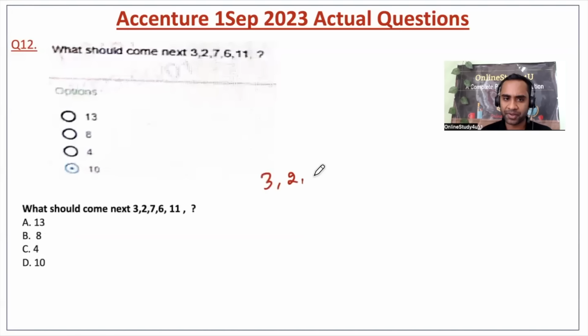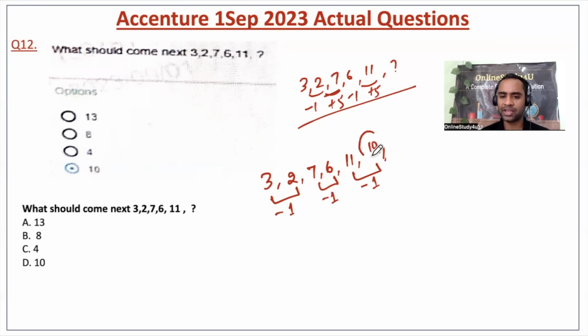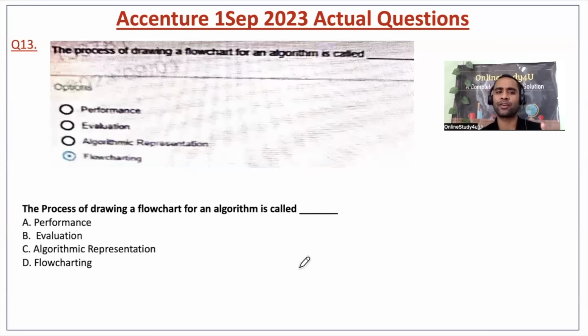Again we have a number series question: 3, 2, 7, 6, 11, and what? Now many students will start subtracting: 3 minus 1, 2 plus 5, 7 minus 1, plus 5, right? So this kind of logic will also work here. But basically, 3 minus 1 is 2, 7 minus 1 is 6, and 11 minus 1 will be 10. So here it will come as 10. So option D will be the correct answer, right? This was the correct logic for this question.